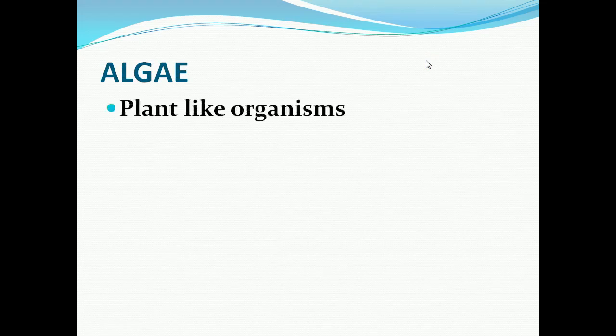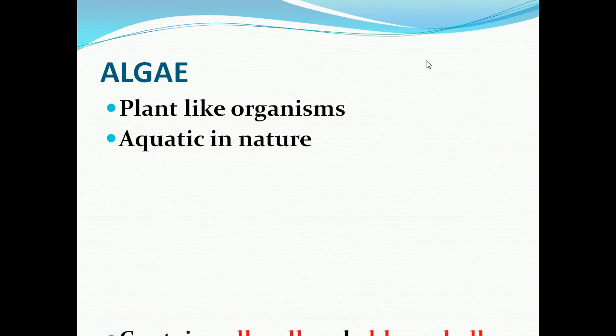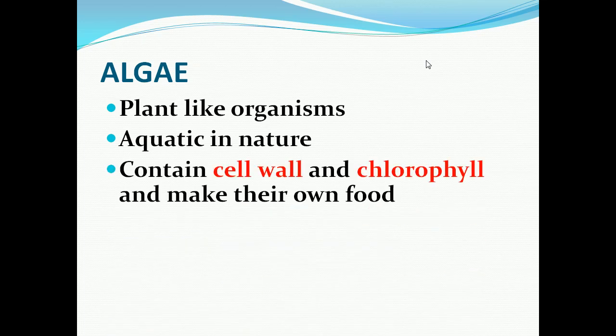Now we can see about algae. Algae are plant-like organisms. They are aquatic in nature, that means mostly we can see algae in water. Algae contain a cell wall and chlorophyll.